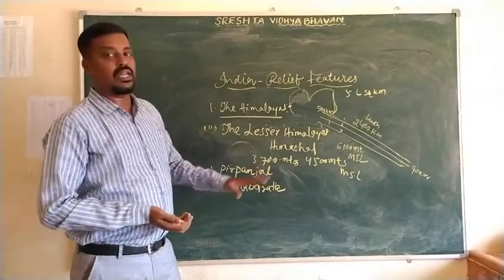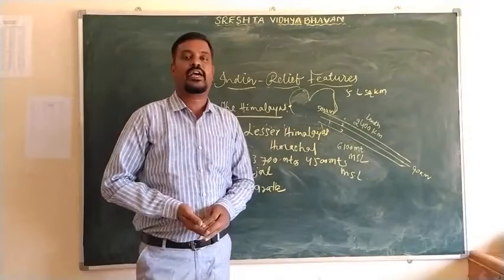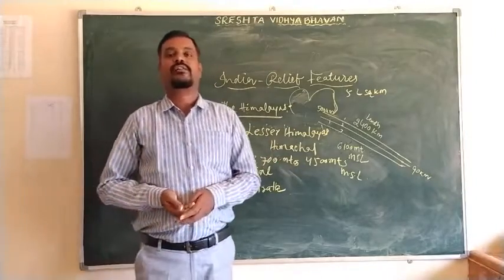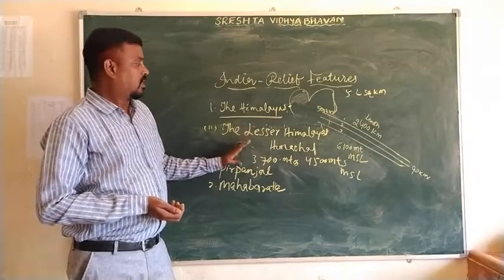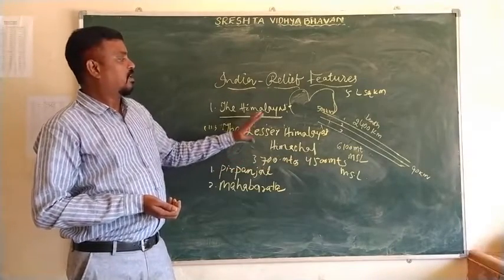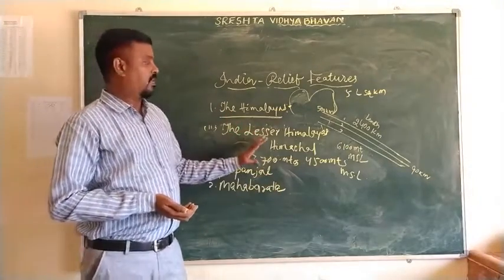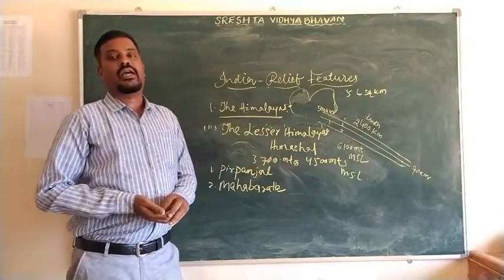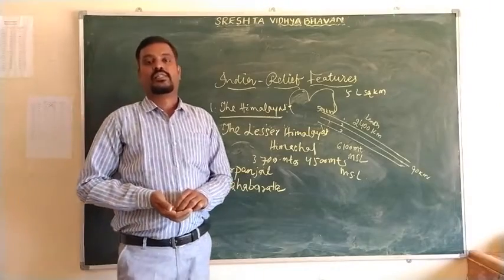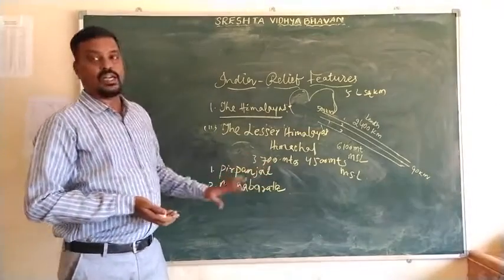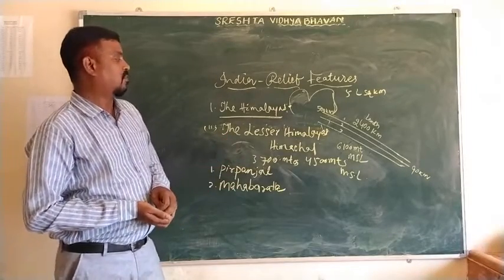The Lesser Himalayas is covered by evergreen forest. Why the forest here is evergreen, I have already told you. The perennial rivers flow throughout the year, and they supply water throughout the year to this forest. That's why these forests are called evergreen forests. So this is all about the Lesser Himalayas.